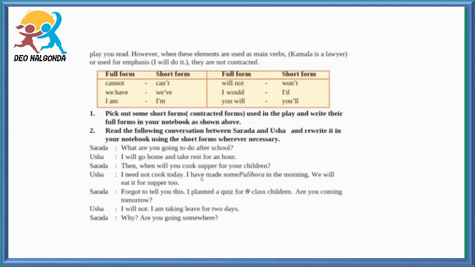Pick out some short forms, that means contracted forms used in the play, and write their full forms in your notebook as shown above. Okay, children, in the lesson, you have contracted forms and try to write them down in your notebooks. Read the following conversation between Sharada and Usha and rewrite it in your notebook using short forms wherever necessary.